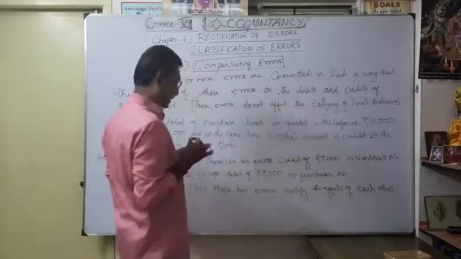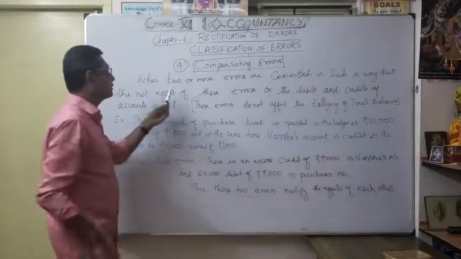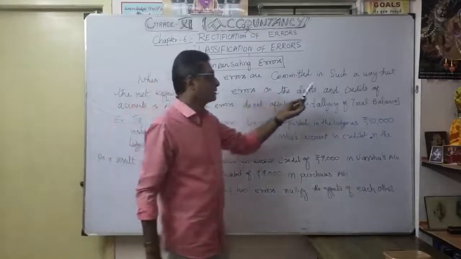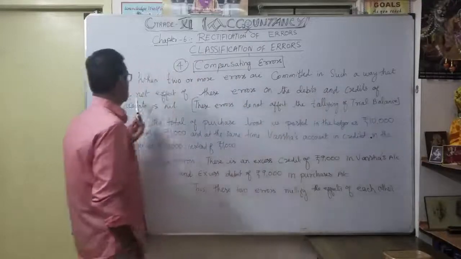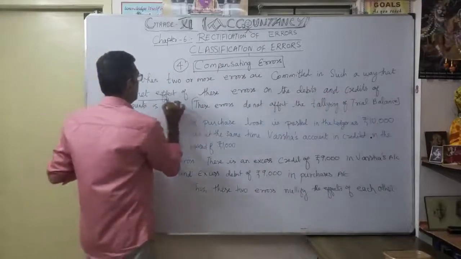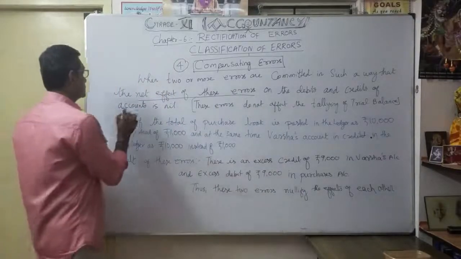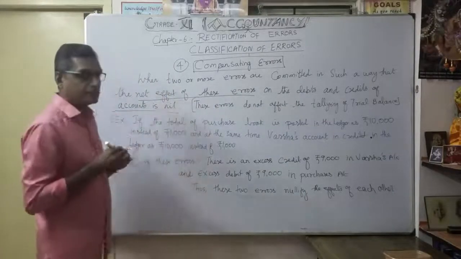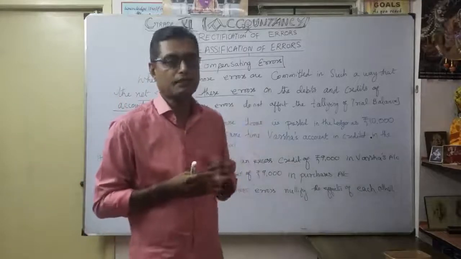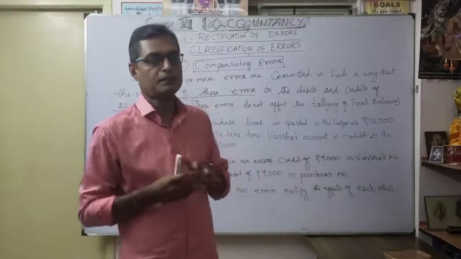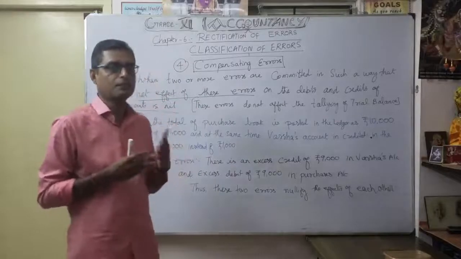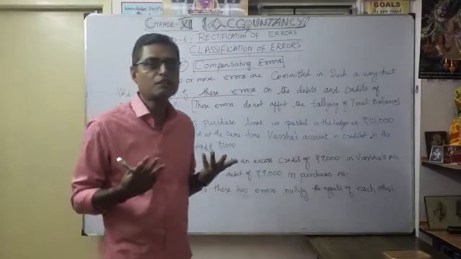Under classification of errors, when two or more errors are committed in such a way that the net effect of these errors on the debits and credits of accounts is nil. So with two or more errors, naturally the net effect of debit and credit becomes nil.